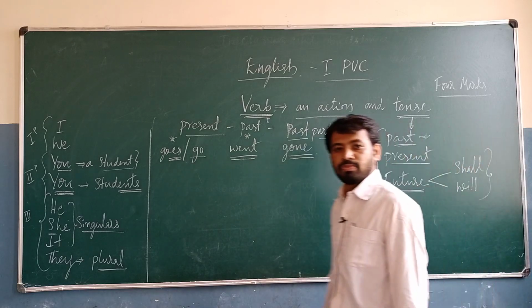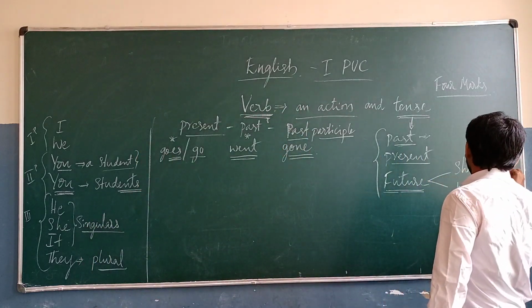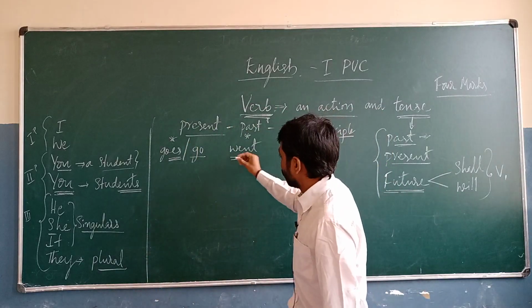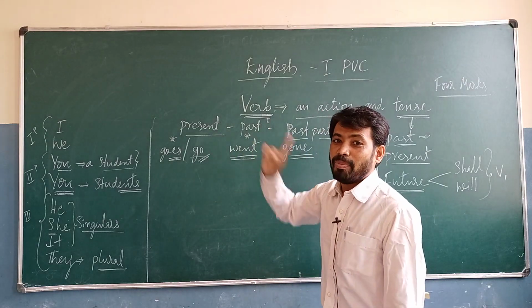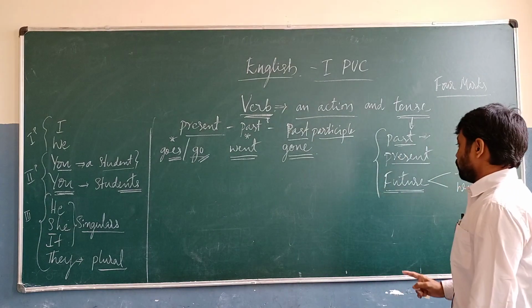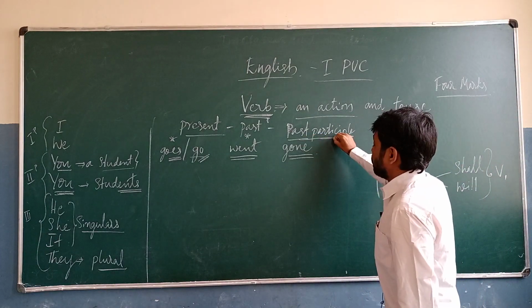Okay, so with V1, with P1. P1 means the present tense form verb, so that is the base form. I have understood this one. And then here, that's why I am going to use this one, the past participle verb.